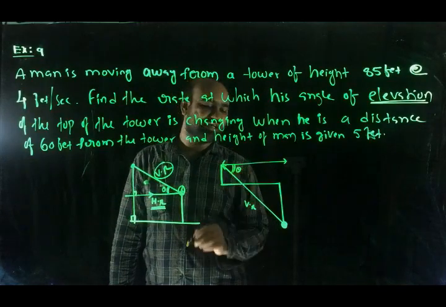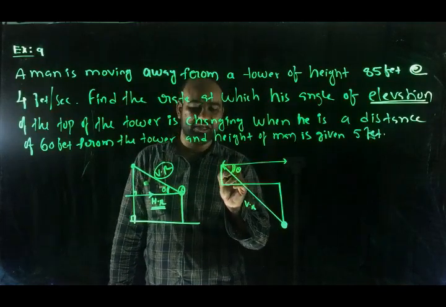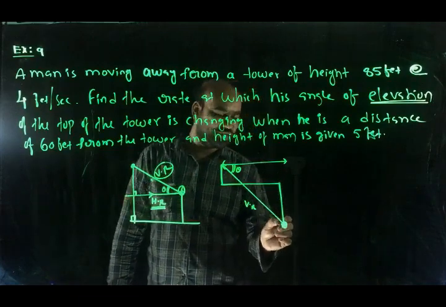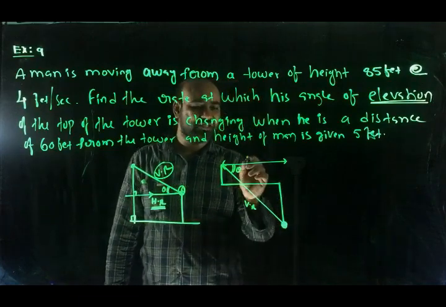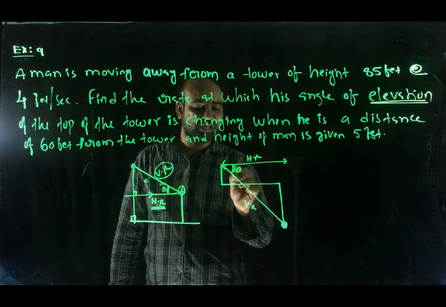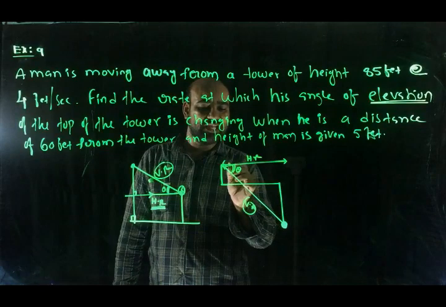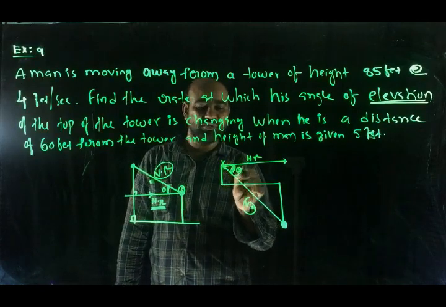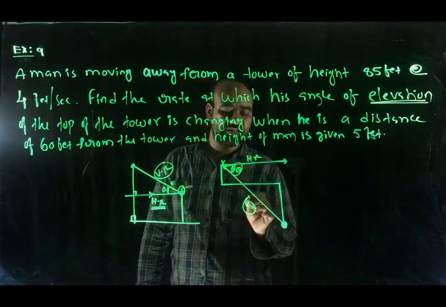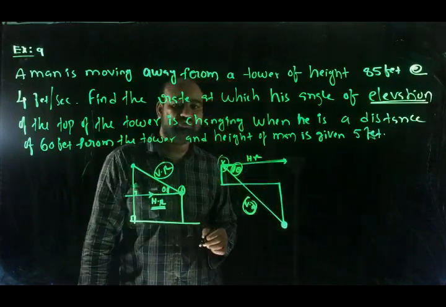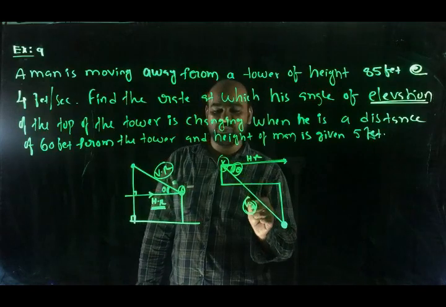This is the horizontal ray. So here, the vision ray is below the horizontal ray. Then the angle made by the observer's eye is said to be the angle of depression.